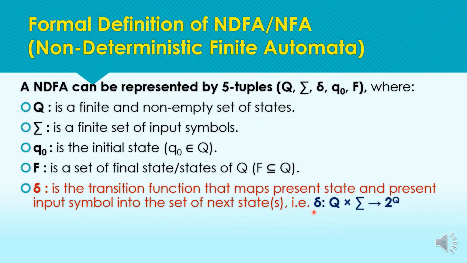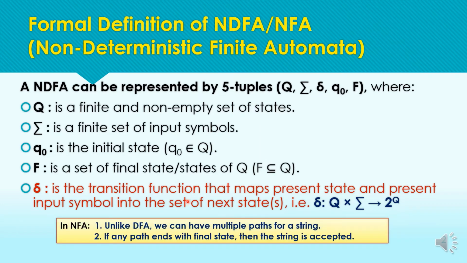So here the transition function is defined such that any state from the set Q and an input from the set sigma can lead to the power set of states, which we will be discussing in detail in the later slides. For now you just note down the transition function definition.